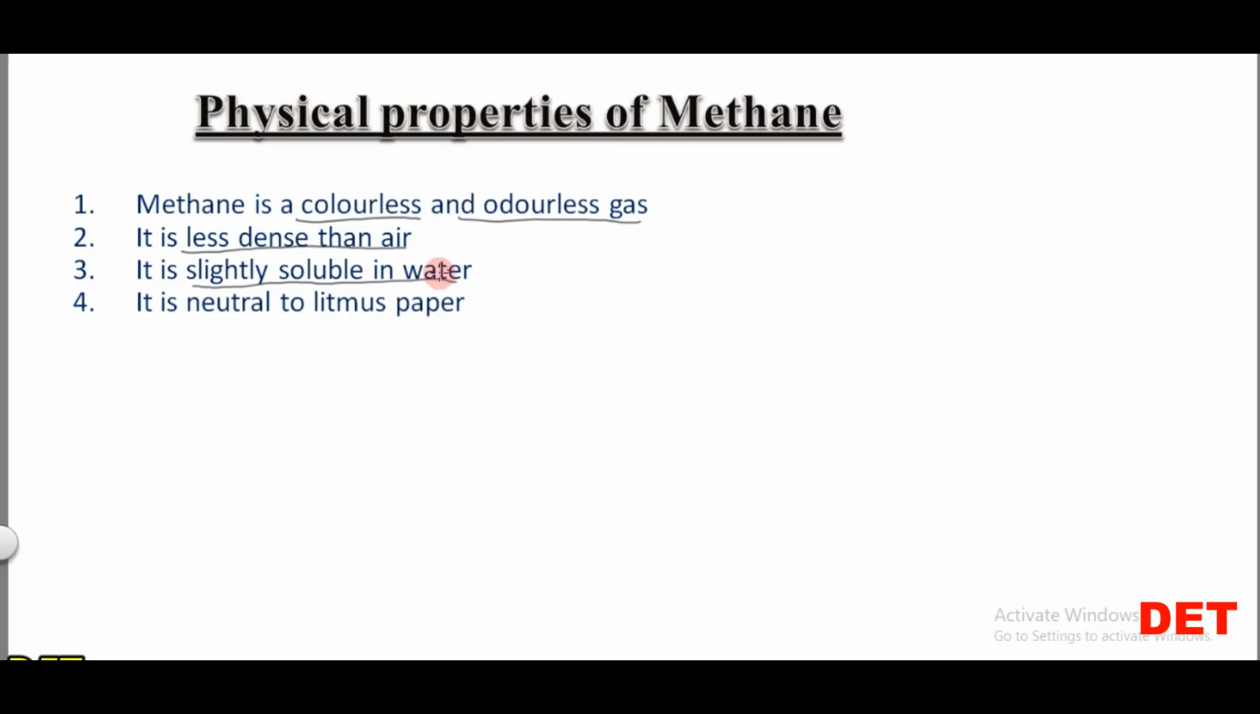Then it is slightly soluble in water, and it is neutral to litmus paper. So if I ask you, what are the physical properties of methane? You simply tell me that methane is a colorless and an odorless gas. It is less dense than air. It is slightly soluble in water and it is neutral to litmus paper. That means it does not change its color.